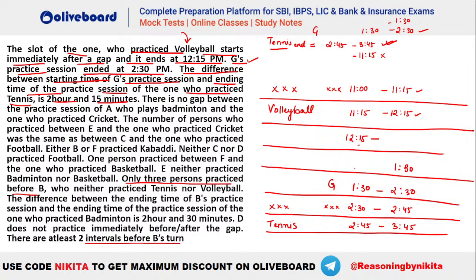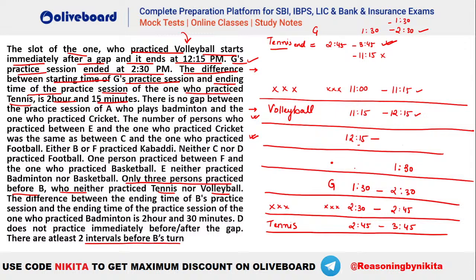Okay, so let's see where we can have B. It is also known that B is not playing volleyball. It is given here that B neither played tennis nor volleyball. So B cannot be here. So let's say B is this person. You can see this is one slot before him, this is two slots before him, and this is a gap interval. And yes, we can have another person here, right? That is a possibility for B.